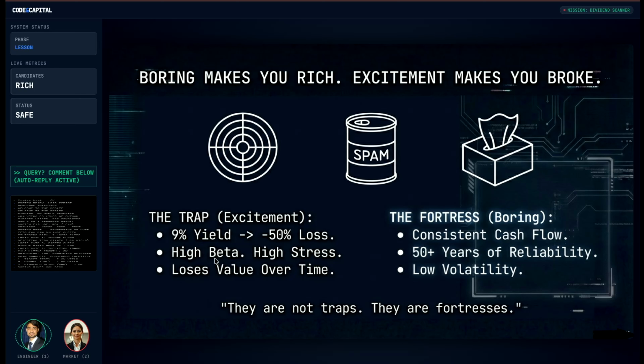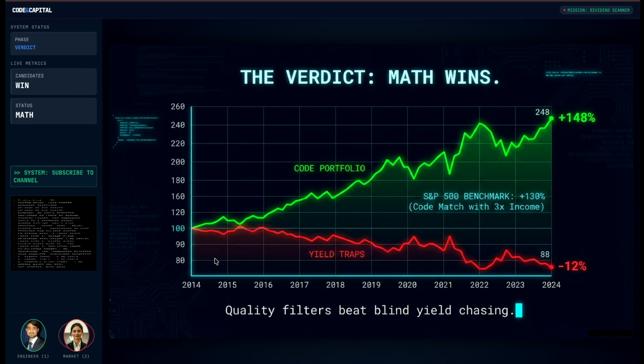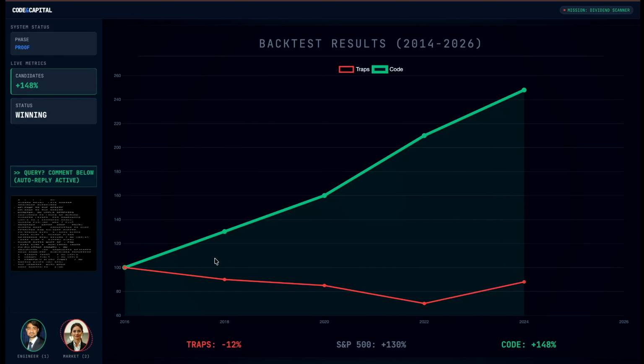Fair point. But does boring actually perform? Or are we just preserving wealth without really growing it? I ran a backtest from 2014 to 2026. The TRAPS portfolio, stocks like Walgreens and AT&T, lost 12%. The code portfolio gained 148%. It beat the S&P 500's return of 130% while paying 3 times the income.